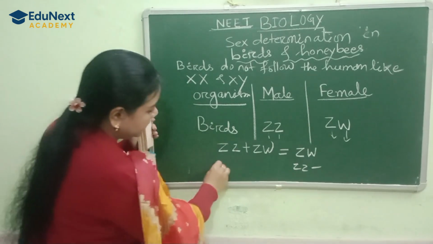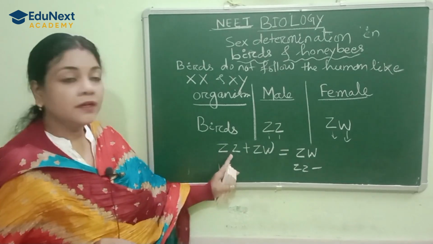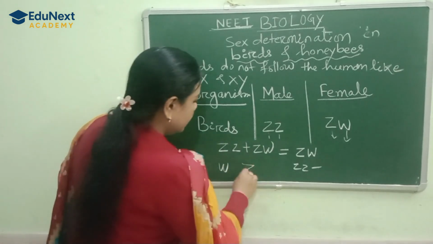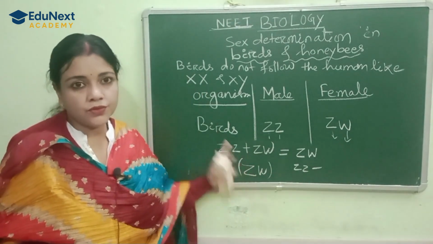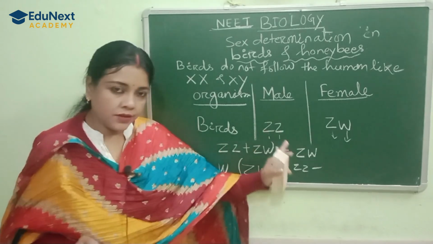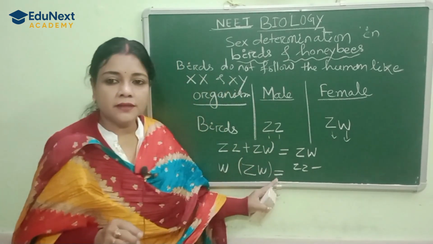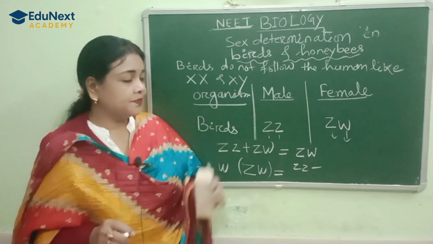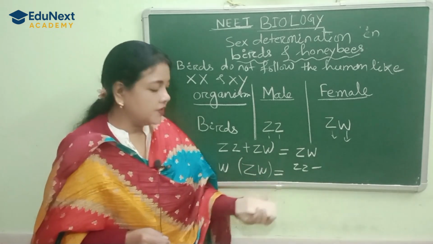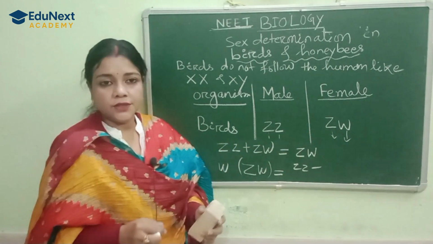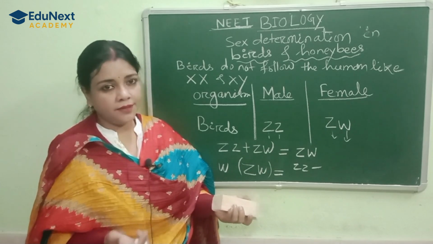But whenever the W chromosome of the female bird combines with the Z chromosome, the bird has both types of chromosome, Z from its father and W from its mother. So obviously it will be a female bird, right? So in this way, in birds, sex determination is basically due to the female bird. The female bird decides the gender of its baby.